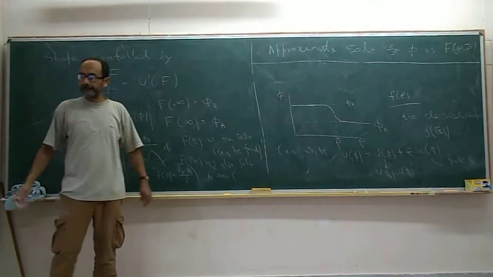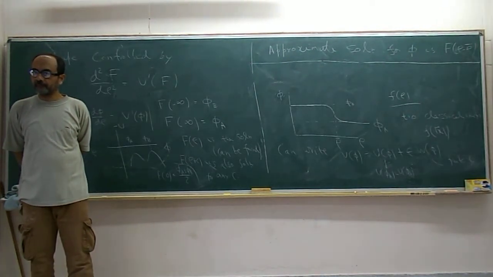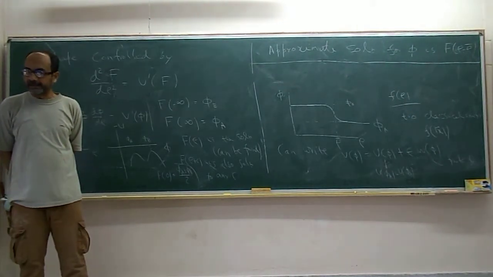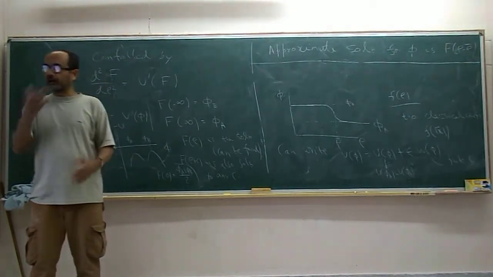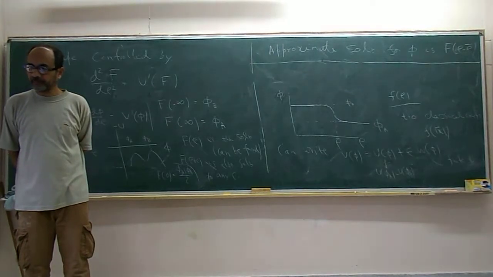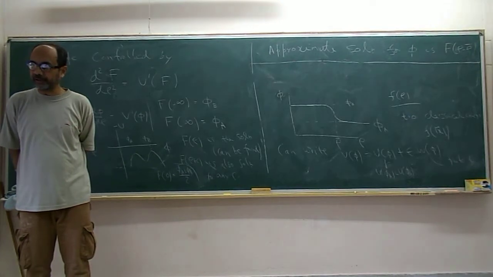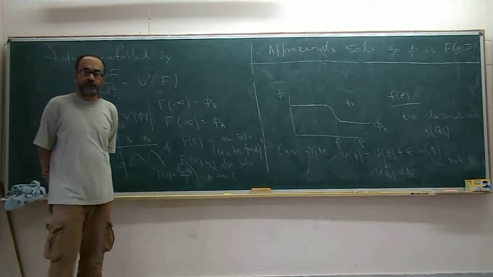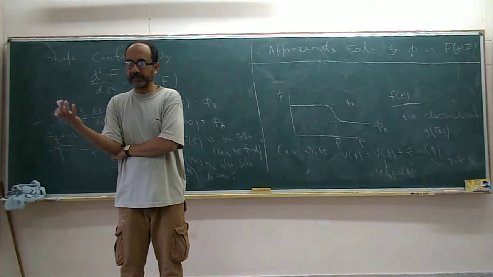But somehow there should be some corrections due to the fact that phi b and phi a are not close enough. If they are not exactly close enough, there will be some correction. So this is not exactly equal to phi b; it's phi b plus corrections. But to leading order, this is the correct shape of the solution. As far as the leading order solution is concerned, the only part that remains to determine is rho bar. What you have argued from intuitive grounds is that rho bar should be large, but you have not determined how large rho bar should be.